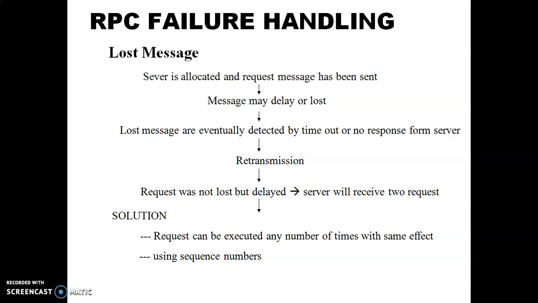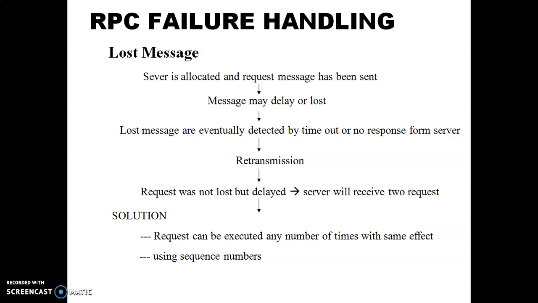But when the client sends a call to the server, the request message may be lost, or maybe the request is received by the server, but the reply sent by the server is lost.